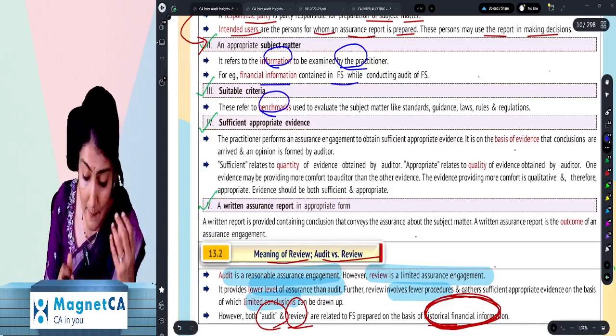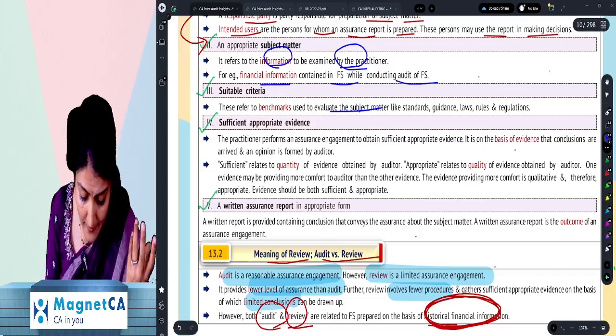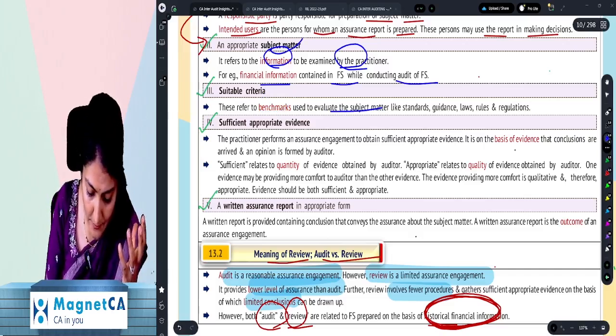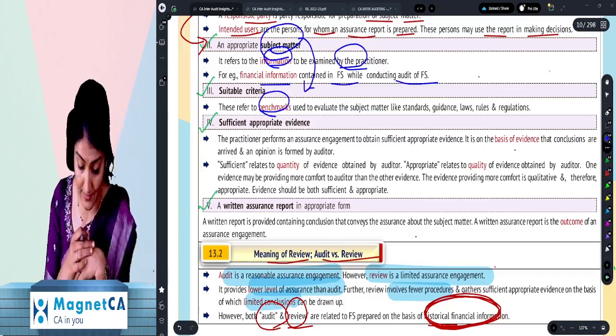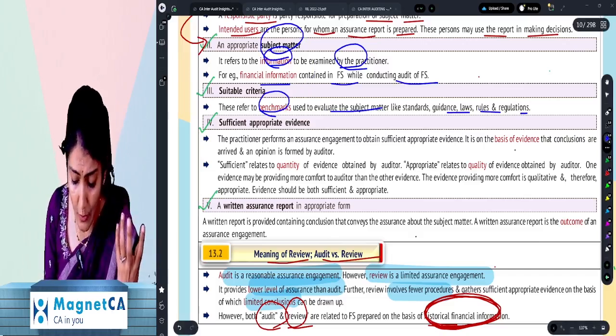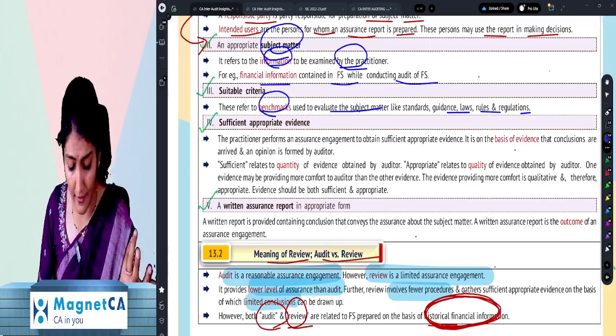Suitable criteria, it is the benchmark, right, to evaluate the subject matter. So now I want to check the subject matter. For that you need the criteria. Right, so it's the standards, guidance, laws, rules, regulation. Like I told you, AFRF.